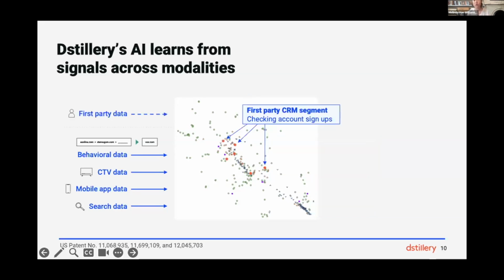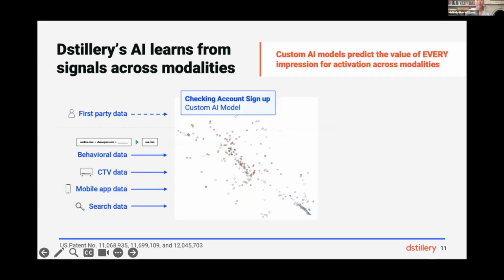Now, to make this really useful and actionable for targeting ads for a specific advertiser, we're going to bring in that advertiser's data. This can be first-party data in the form of campaign conversion data or a pixel on a website. It could be proxy data that we work with you to build, or in this example, a CRM segment for a checking account signup. So a segment of users that has taken this action that the advertiser is trying to drive. Using that first-party data, we train a custom AI model specifically for this advertiser, not shared with any other brands, to find which impressions and which users have the highest propensity for taking that specific action.